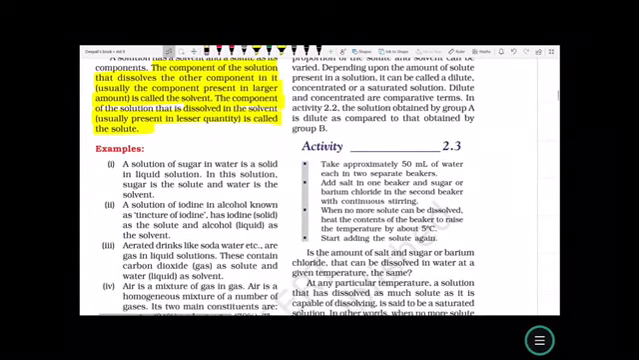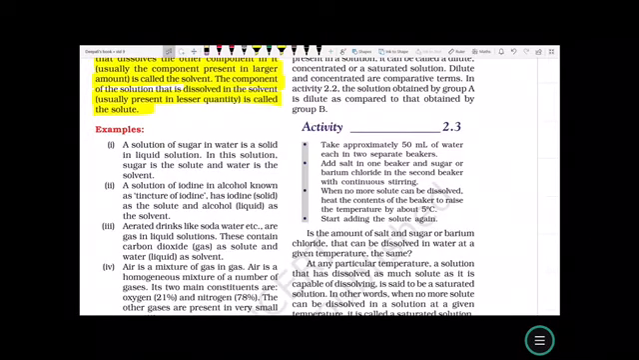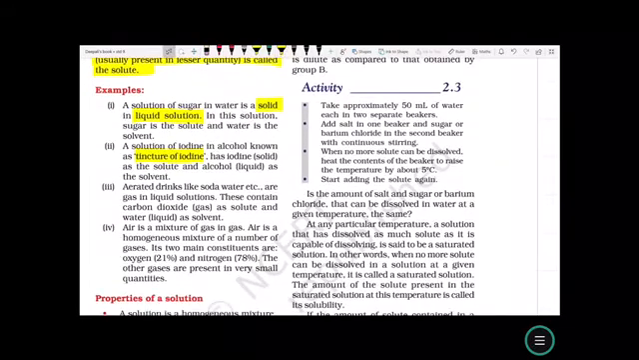Now, let us take some examples of these. A solution of sugar in water is a solid in liquid solution. In this solution, sugar is the solute and water is the solvent. A solution of iodine in alcohol, known as tincture of iodine, has iodine, a solid, as the solute and alcohol, a liquid, as the solvent. Aerated drinks like soda water are gas in liquid solutions. These contain carbon dioxide gas as the solute and water as the solvent.